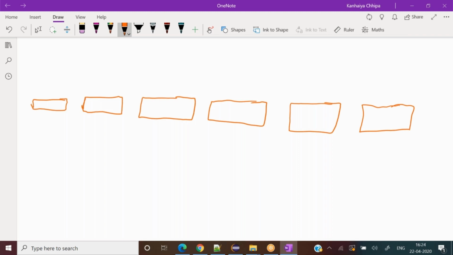In Java, left to right is considered implicit typecasting. Okay, this is called implicit typecasting. We are moving in this direction.